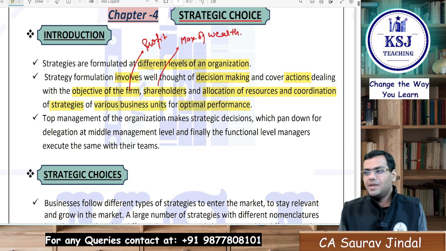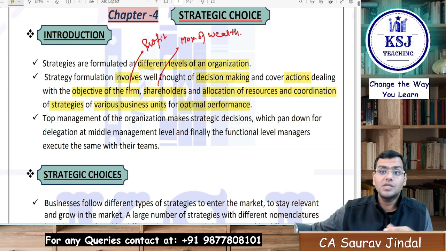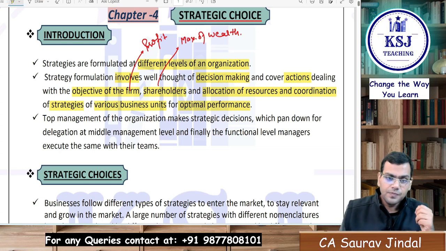So that is the main goal of strategy formulation, that it is about taking the right decisions and the right actions which fulfill the objectives of the firm, the objective of the shareholders, the optimum allocation of the resources, the utilization of the resources, mobilization of the resources, coordination of the various strategies of the different business units, right? And these are being done at the various levels.